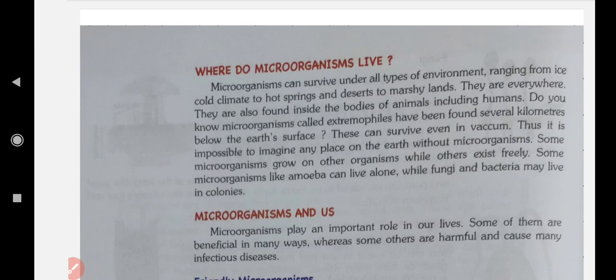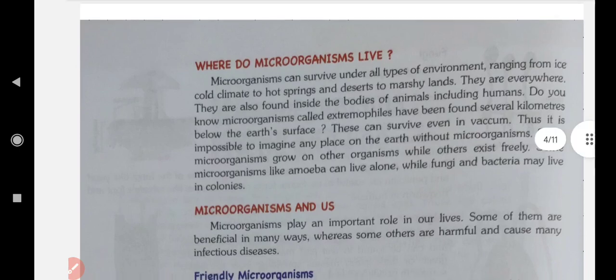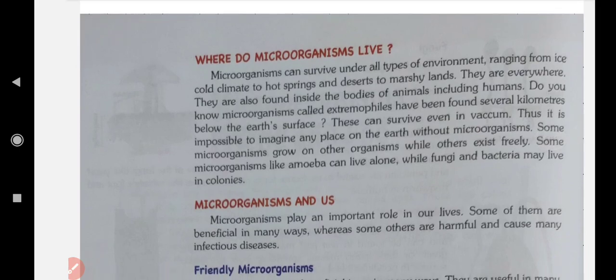Do you know microorganisms called extremophiles? Extremophiles means, children, what? Very extreme temperature, acidic medium, alkaline medium, chemical concentration, any type of medium they can survive. These can survive even in vacuum also.